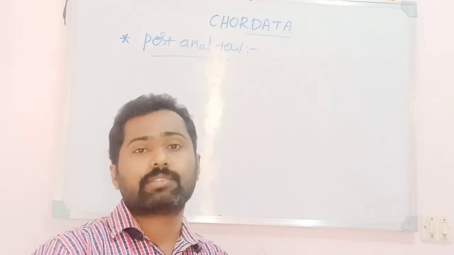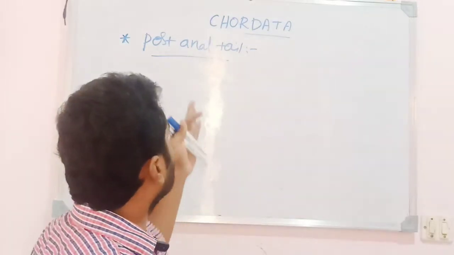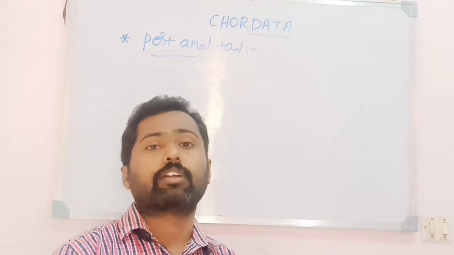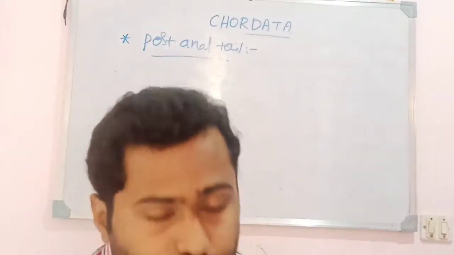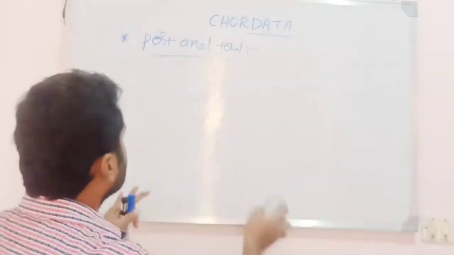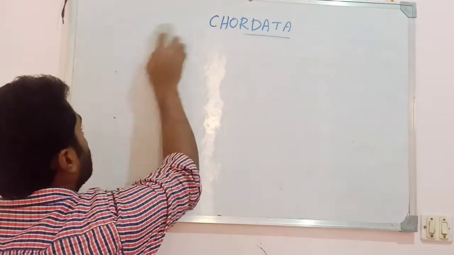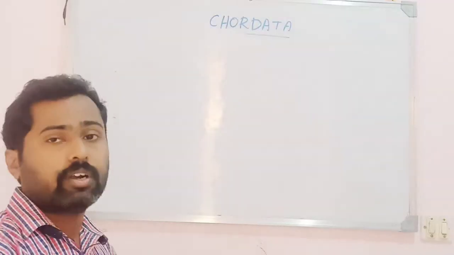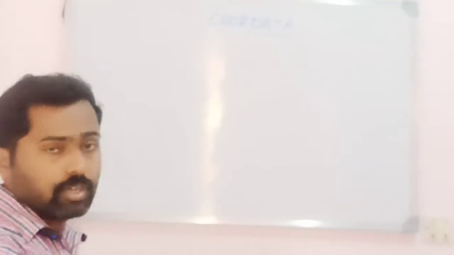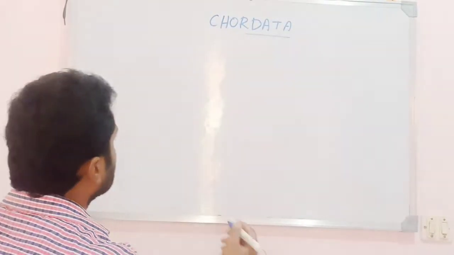That is one of the most characteristic, fundamental properties of the phylum Chordata. So these major features of the chordates, the presence of notochord, the tubular hollow nerve cord, and the post-anal tail, are the unique features of chordates.